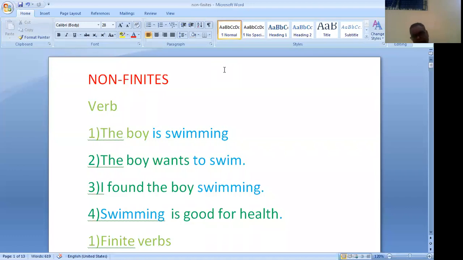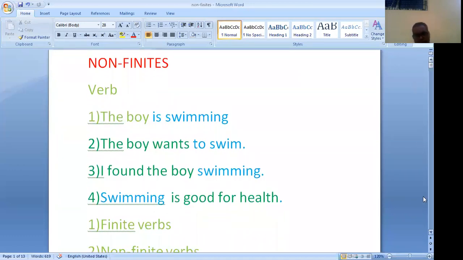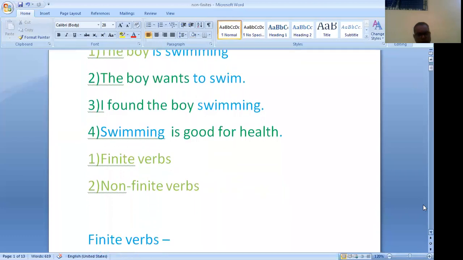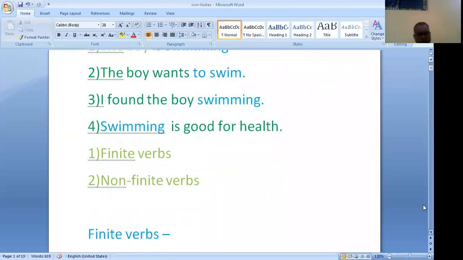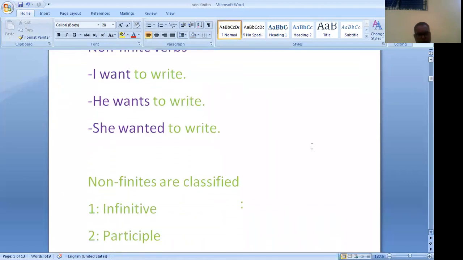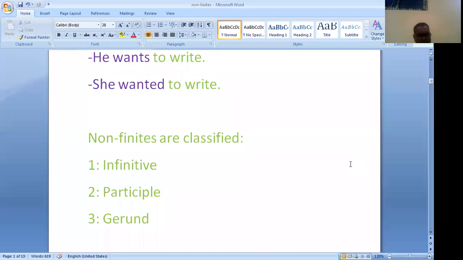Non-finites are classified into infinitive, participle, and gerund.